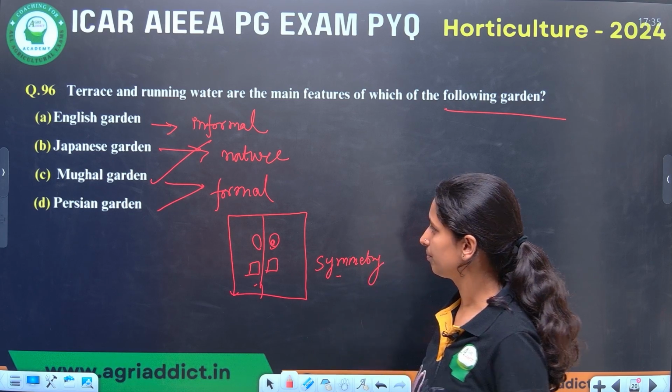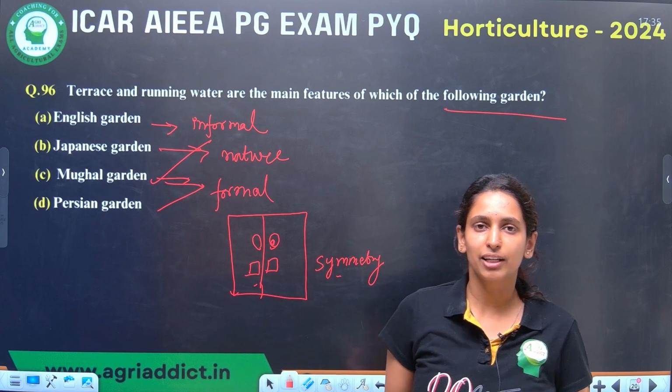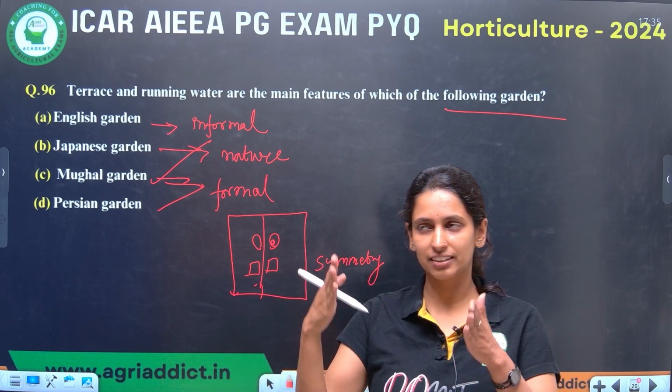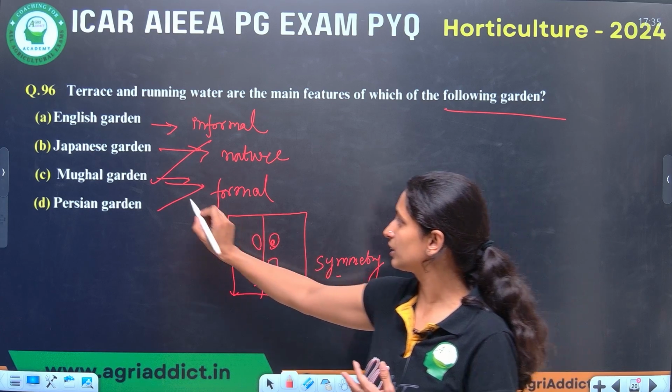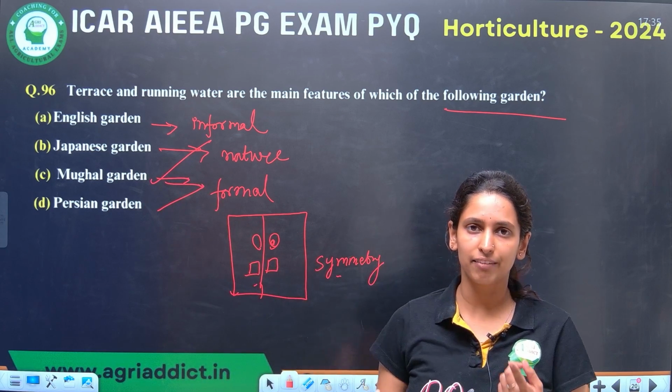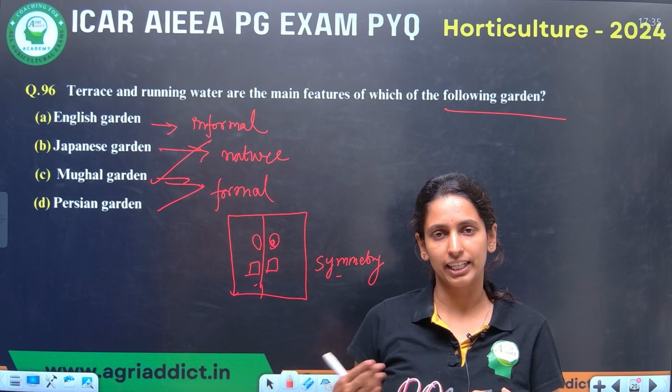Symmetry they follow. Other feature of Mughal garden, you just remember the iconic Taj Mahal. Whatever you see there, they all are the features of Mughal garden. Like they will be having one compulsory monument, or it may be a tomb or any structure.